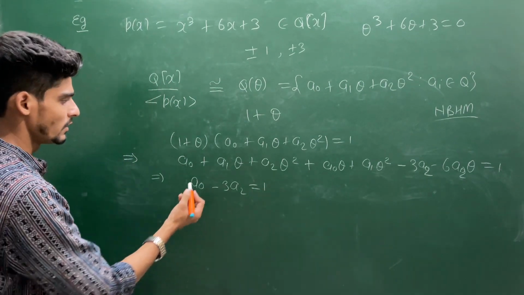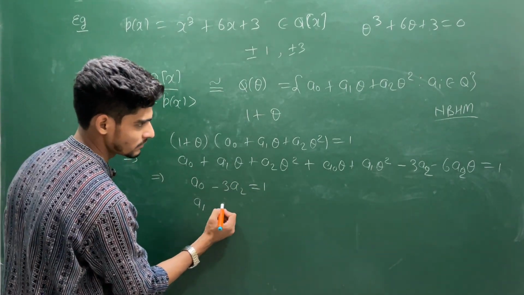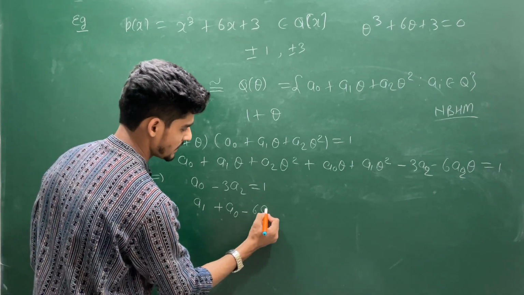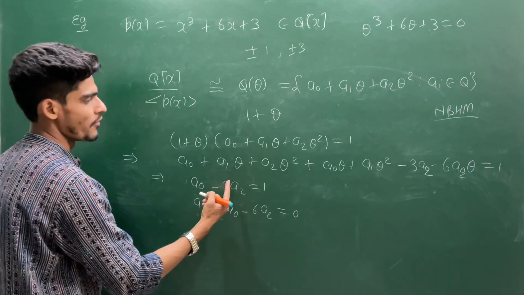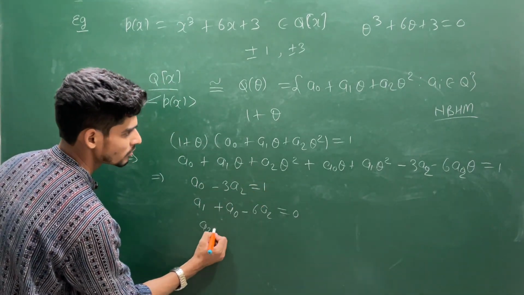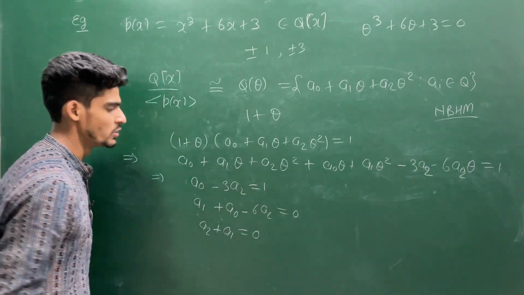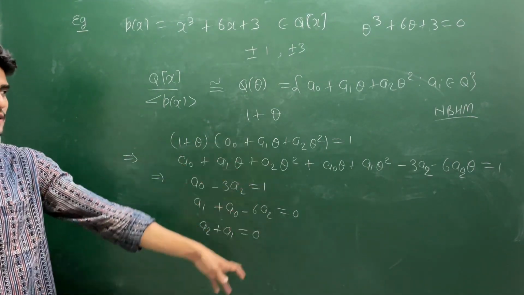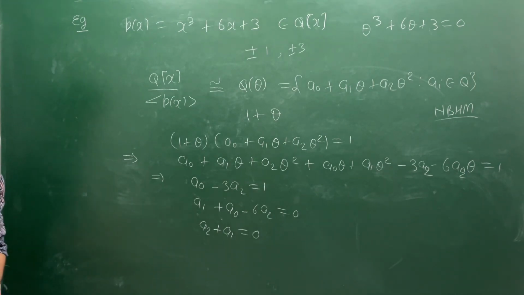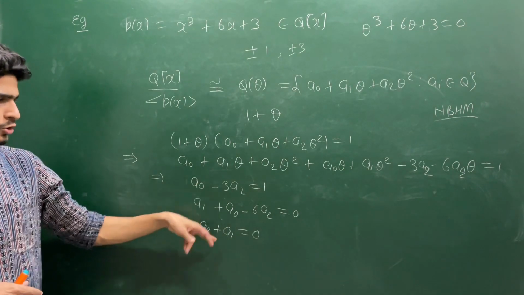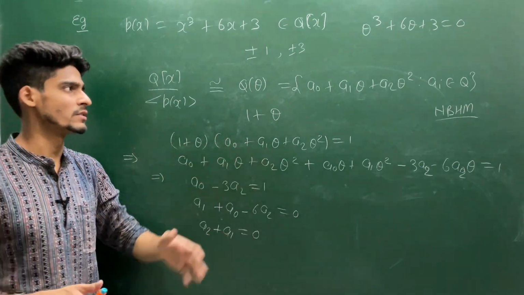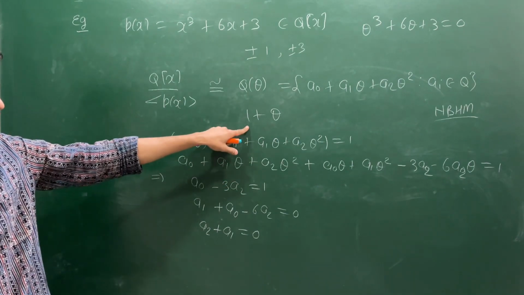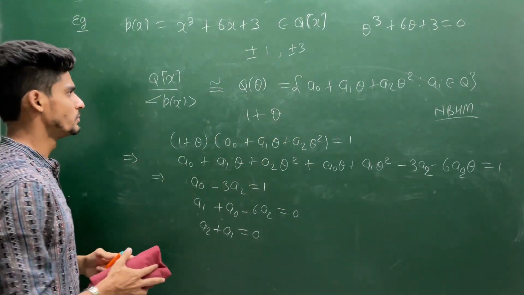The coefficient of theta will give you a1 plus a0 minus 6 a2 equal to 0, and the coefficient of theta square will give you a2 plus a1 is equal to 0. Now this system you can solve and you will get a unique solution, because every element possesses a unique inverse. So you solve these equations, you will get your answer. This is the basic idea you can use to find the inverse of any type of element. I am just finding it for this, you can find it for any element which is non-zero.